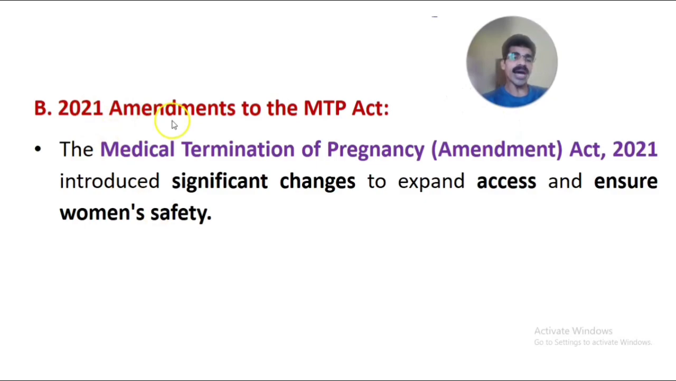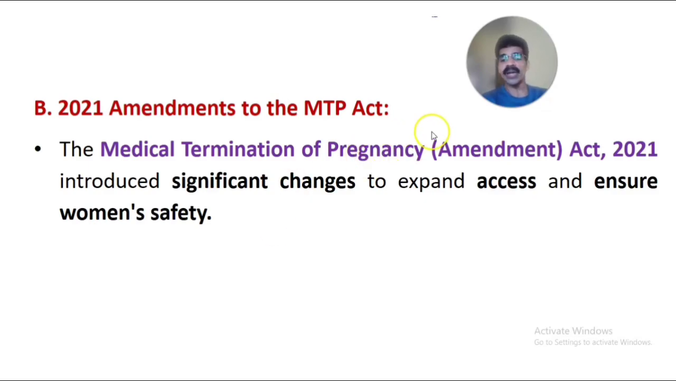Now let us talk about the amendment of the MTP Act, that is in 2021. So we are talking about the 2021 amendments, reforms of the MTP Act. The Medical Termination of Pregnancy Amendment Act 2021 introduced significant changes from the previous MTP Act of 1971 to expand access for all women to go for legal abortion, and at the same time to ensure the safety of women while undergoing MTP or legal abortions.